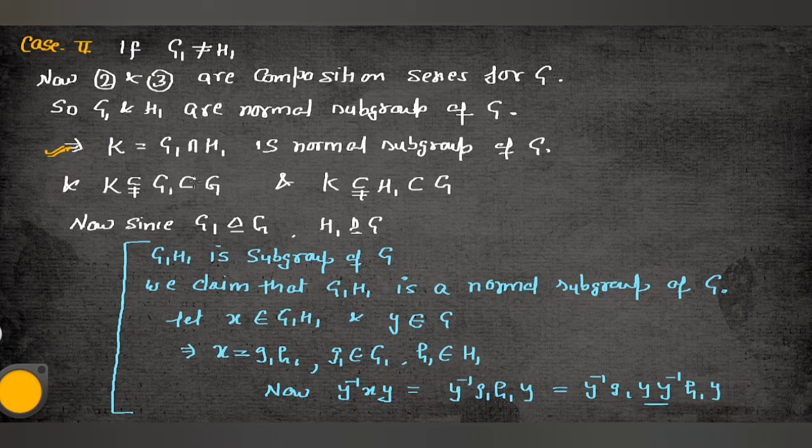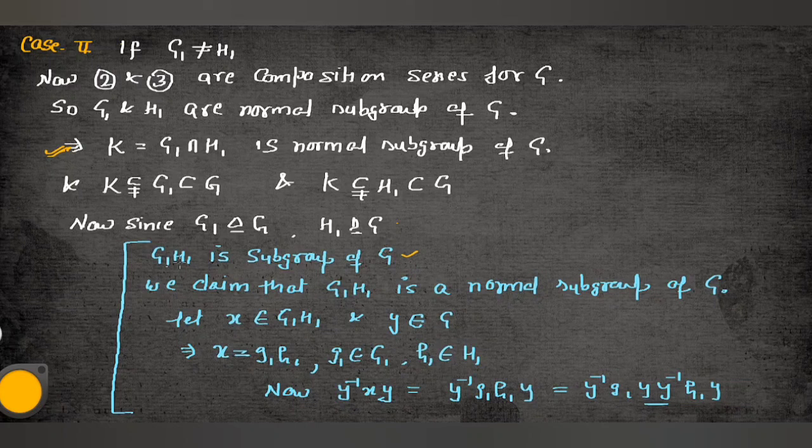It means K is included in G1 and K is also included in H1, as both are in G. So we know that G1 is a normal subgroup of G and H1 is a normal subgroup of G. So we will prove that G1H1 is a normal subgroup of G. First of all, we know that G1 and H1 are subgroups of G. As we have done the theorem in BSc, if HK is equal to KH, then HK is a subgroup of G. I hope everybody remembers that theorem.